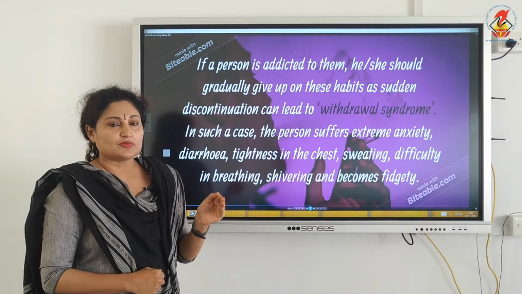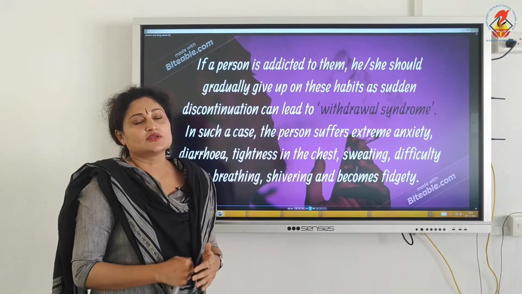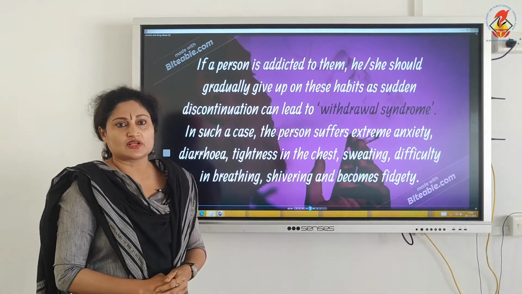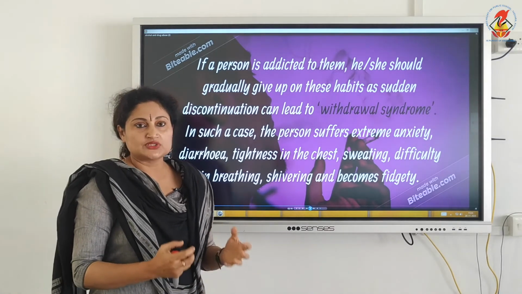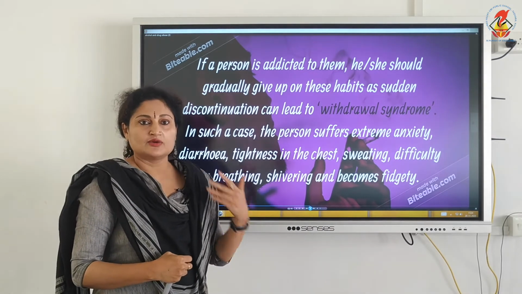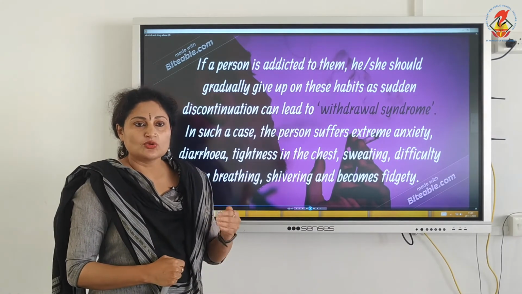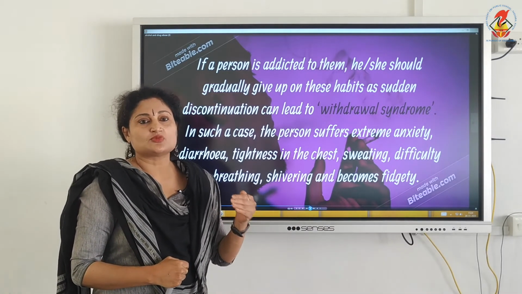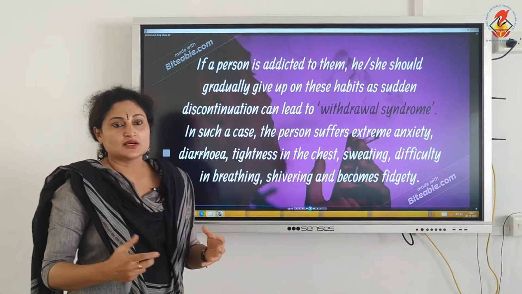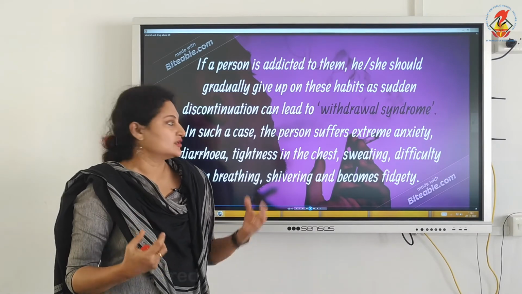So what is important here is that we cannot abruptly discontinue the usage of drugs. Once caught for usage of drugs and alcohol, it's better not to abruptly wean him from drugs or alcohol. Slowly, in small doses, it should be given. This is what is done in the deaddiction center. Or else the victim will suffer from withdrawal syndrome.